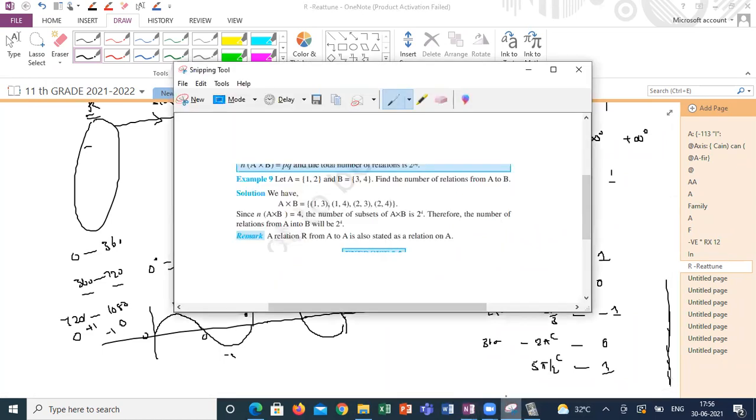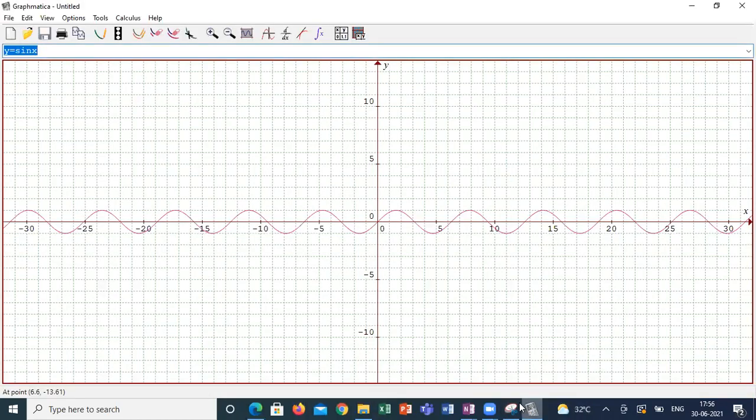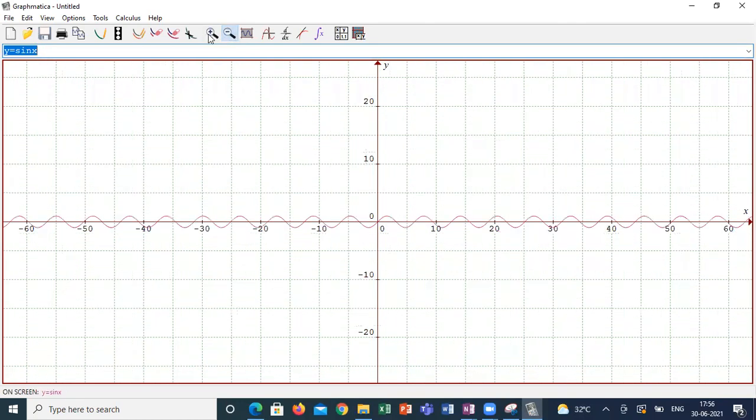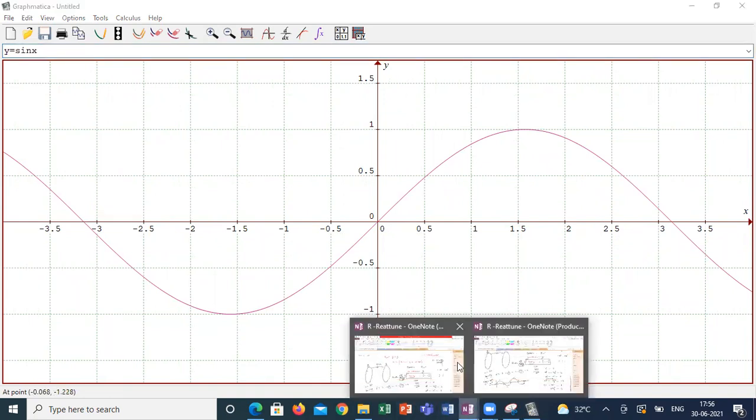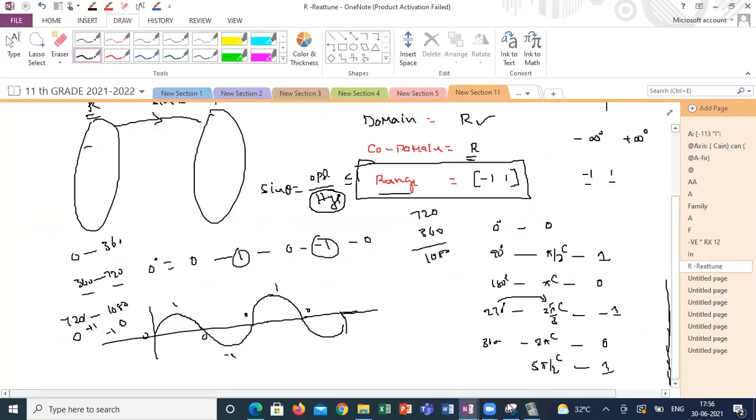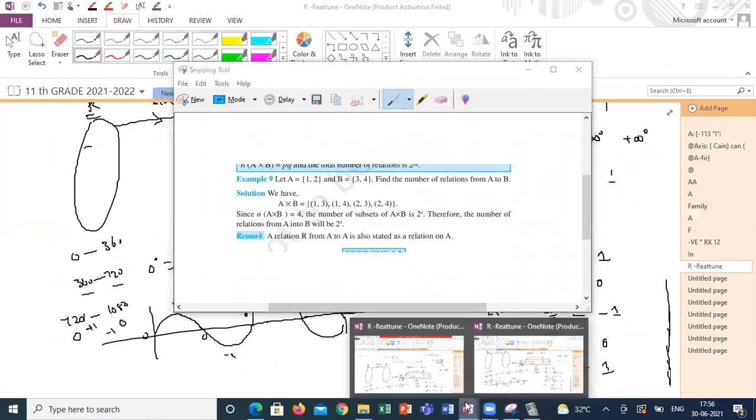If you understand the graph of sin x, it will be easy to understand. You can take any range, any value. The sin x graph never goes more than +1 or below -1. See here, this is 1, this is -1. Understand, guys, how I am defining the range of a function here? Sorry, the range of a relation here.